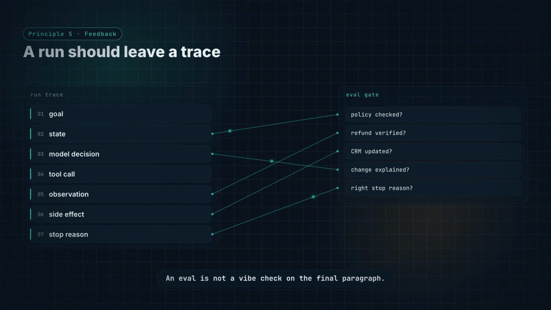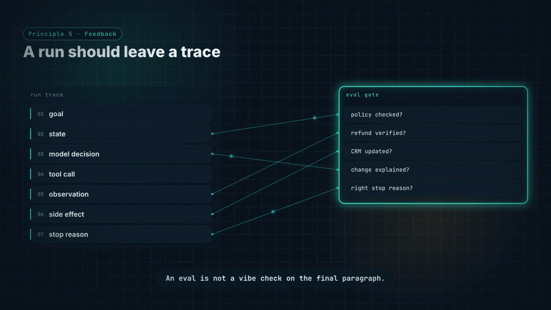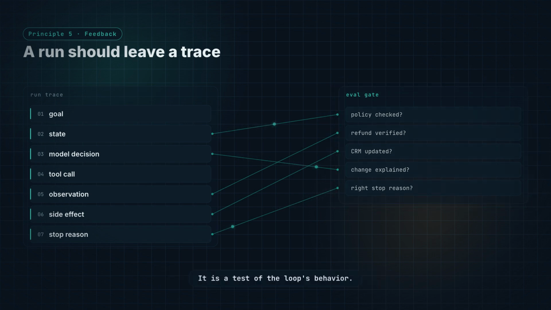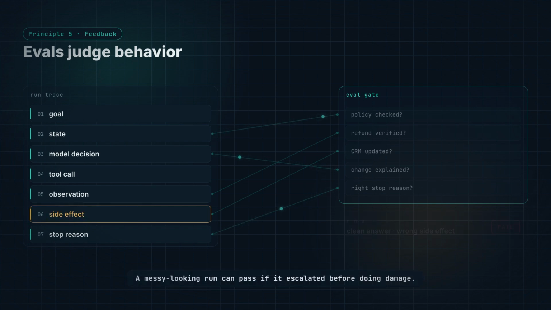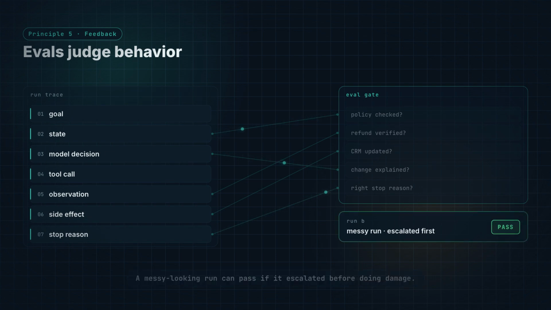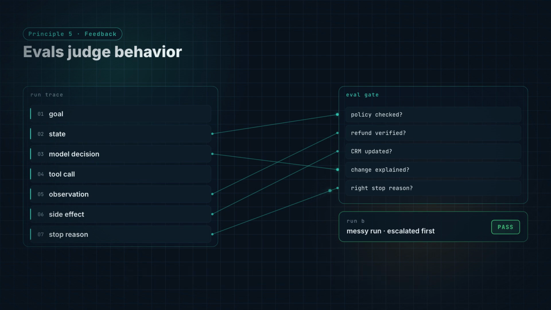This is where evals enter the picture. An eval is not a vibe check on the final paragraph. It is a test of the loop's behavior. A good-looking answer can fail if the side effect was wrong. A messy-looking run can pass if it escalated before doing damage. Feedback is what turns a clever loop into a system you can improve.